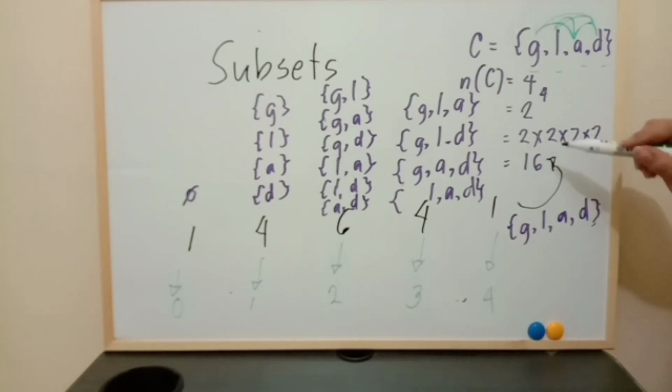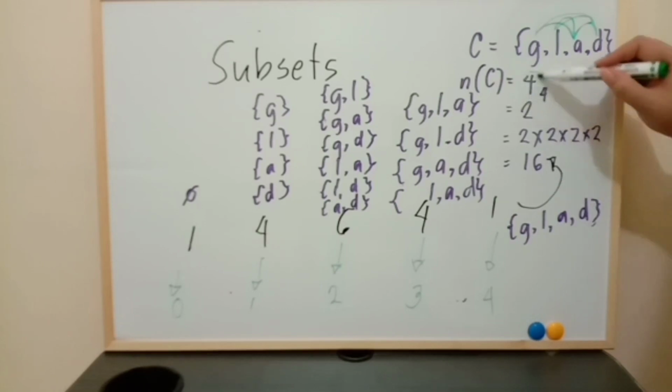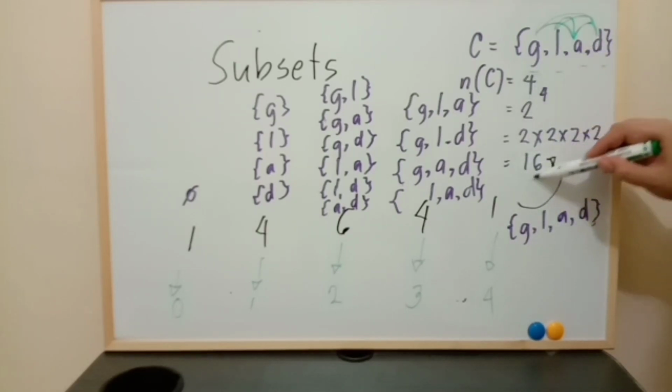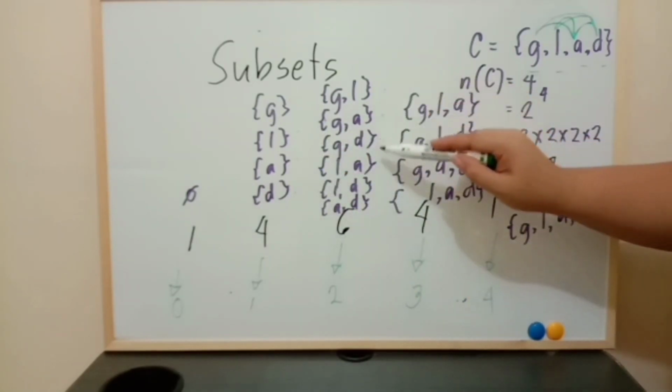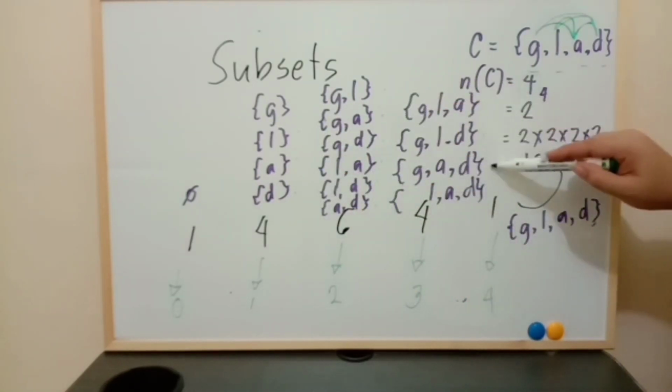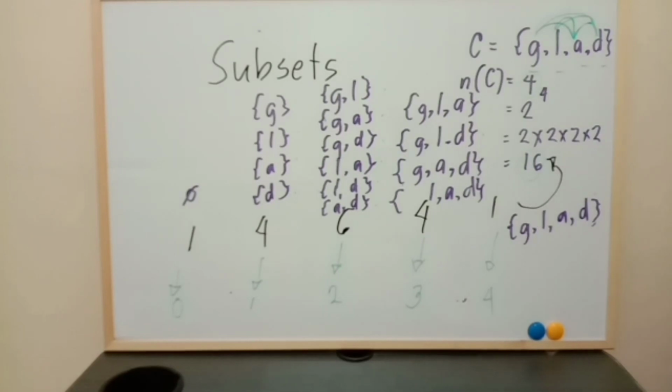Now let's go back to our cardinality, which is 4, where we have a number of subsets that is 16. Let's count: 1, 2, 3, 4, 5, 6, 7, 8, 9, 10, 11, 12, 13, 14, 15, 16. We have it. 16 subsets for a set that contains 4 elements, or the cardinality of the set is 4.